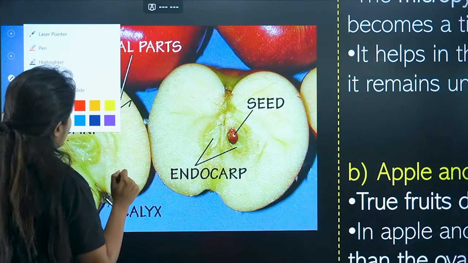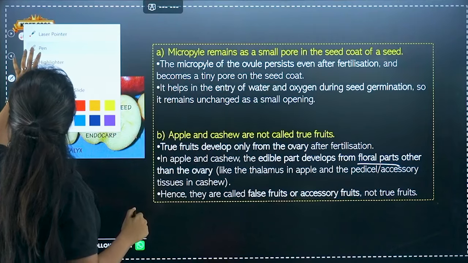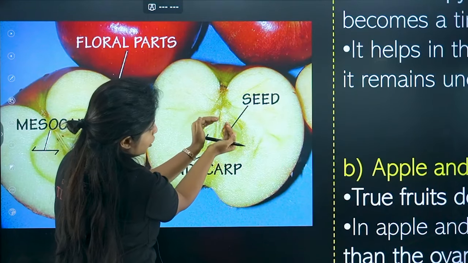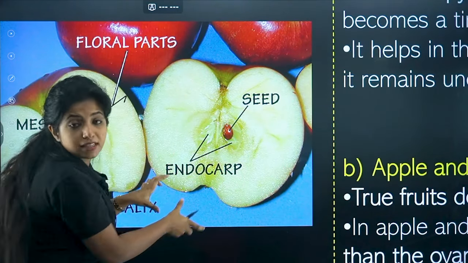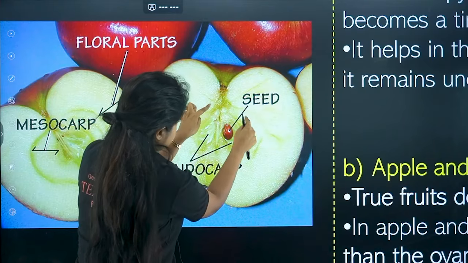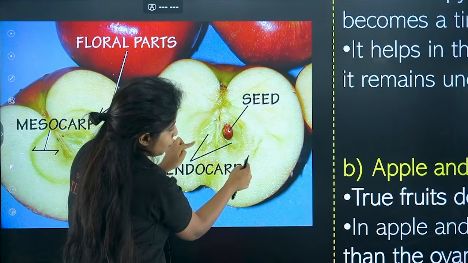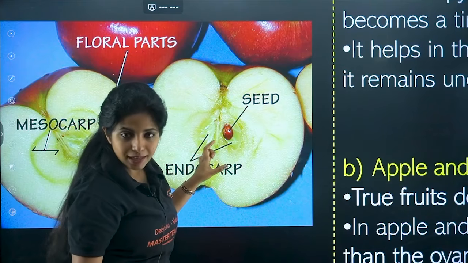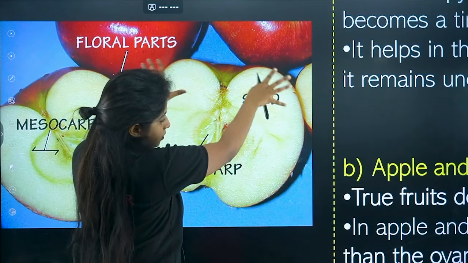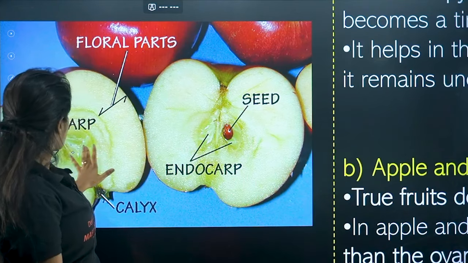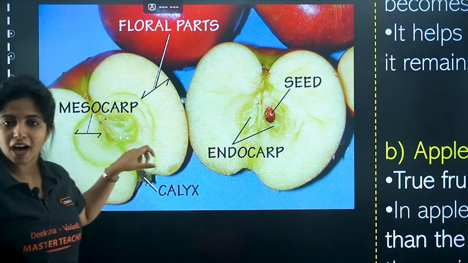So what exactly happens over here is that, if you see this part, I'm not talking about this part, I'm talking about this part. This is from the thalamus. Now if you see this part, my dear children, this is your ovary, and inside that you have the seed. So the ovary is inside, the bigger part is the thalamus. Now for the ovary, they have mentioned endocarp, mesocarp, this carp, that carp, things like that.